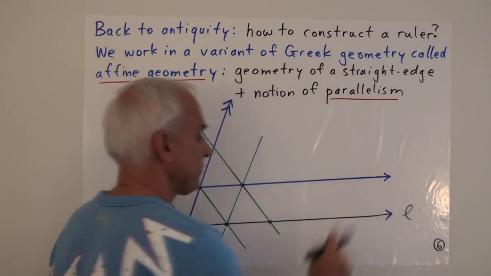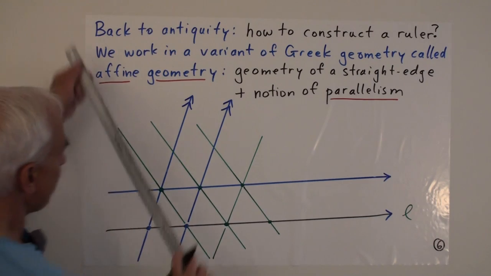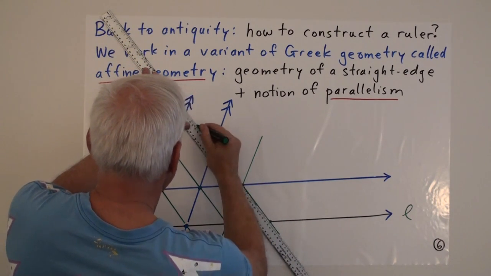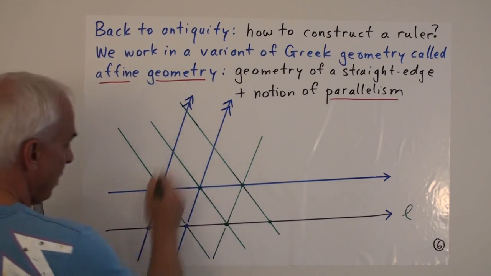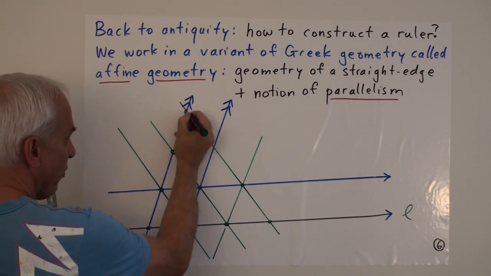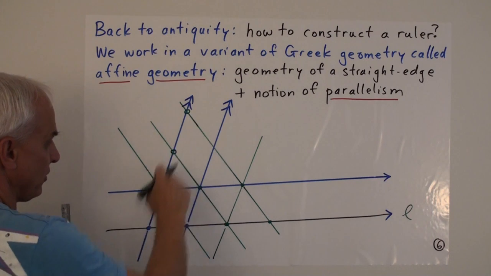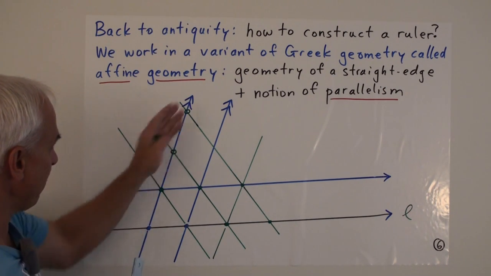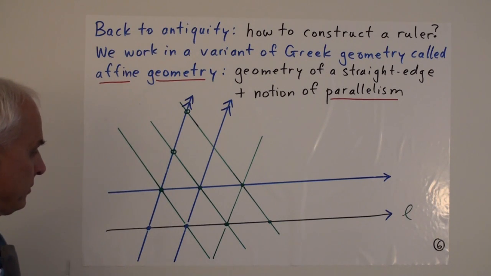Let's call it L. Along the way, I'm also constructing equally spaced points on other lines. For example, on this line here, these additional points also form an equally spaced group of points on that line.